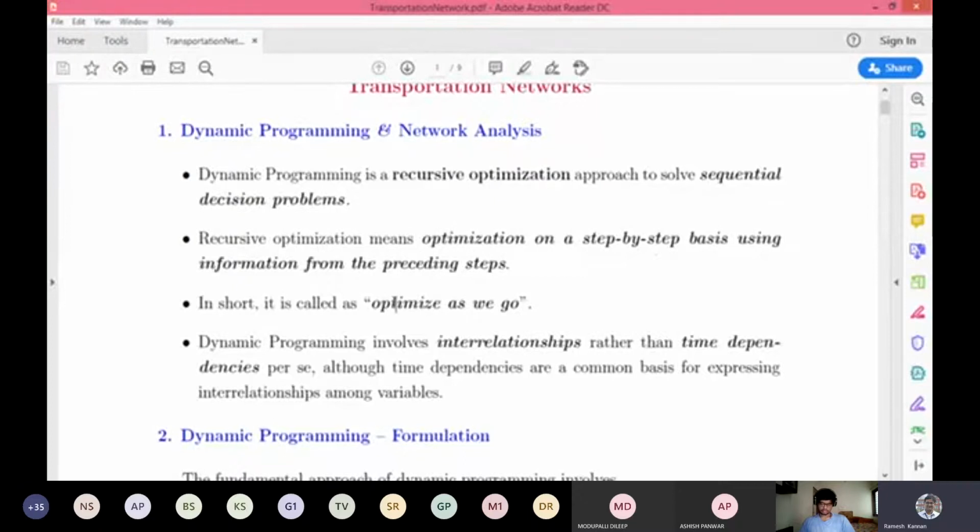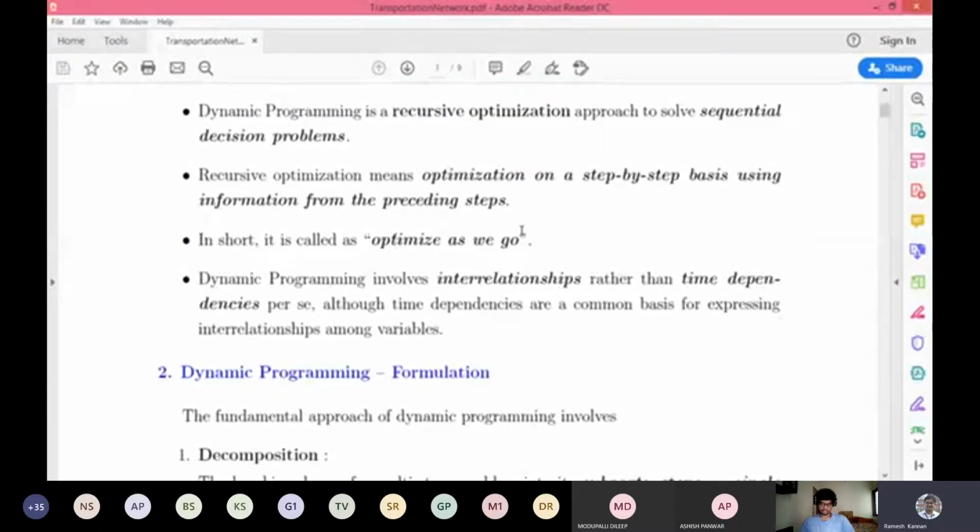In short, it is also known as optimize as we go, which means that it is not like a fixed start and an end. That is a pretty classical theory, but instead this is good as we go. So we optimize as we go.